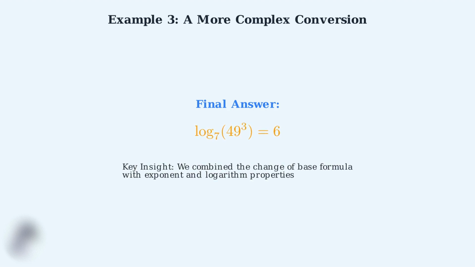This example demonstrates how the change of base formula can be combined with other logarithm properties to solve complex problems efficiently. Notice how we didn't actually need to calculate the numerical values of the base 3 logarithms. By recognizing the relationship between the numbers and using logarithm properties, we found an exact answer. This is often more elegant and accurate than using decimal approximations.